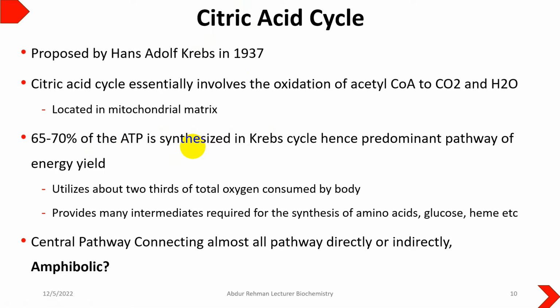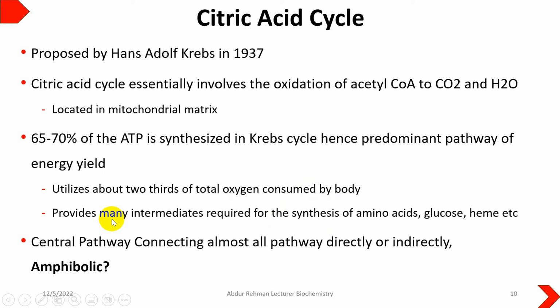Similarly, it utilizes about two-thirds of the total oxygen consumed by the body. That is quite a large amount of oxygen, and that also indicates that the citric acid cycle is dependent on oxygen. If there is a deficiency of oxygen, the citric acid cycle will not work.